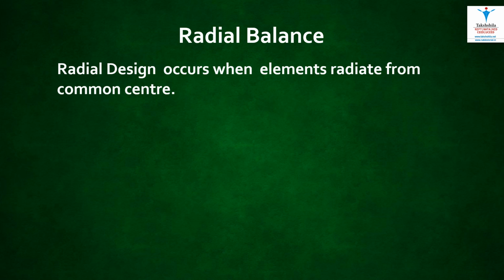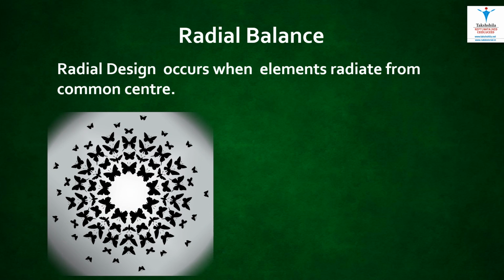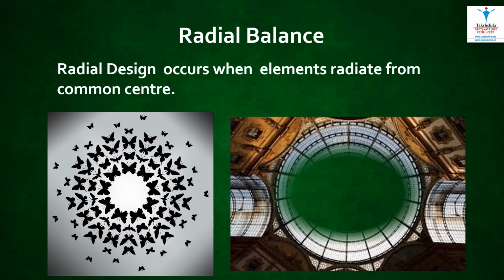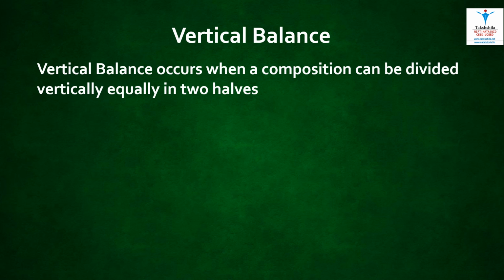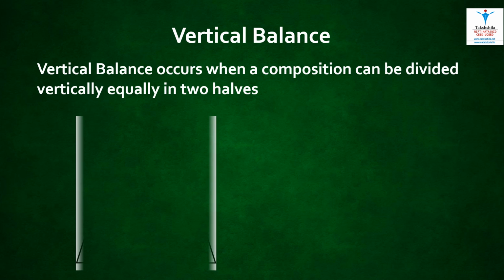Radial balance occurs when elements radiate from a common center. This kind of balance creates a very strong focal point and naturally viewers' eyes are drawn inward into the center. Vertical balance occurs when we can divide the composition vertically into two halves.